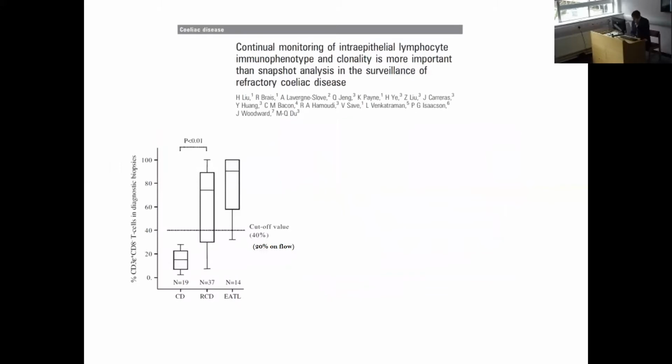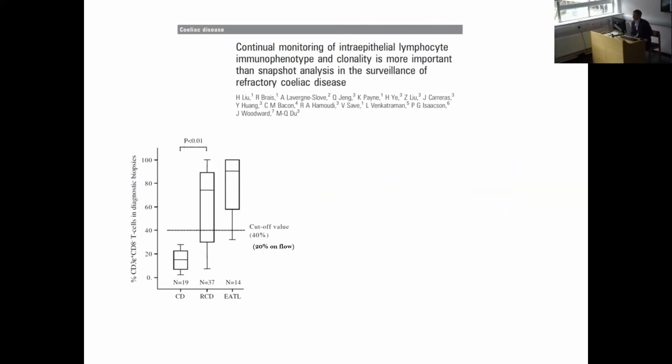In terms of the natural history of the progression of refractory celiac disease, our study here from 2013 is, I think, the only one that has attempted to look at the natural history prior to the diagnosis of type 2 refractory celiac disease or lymphoma.